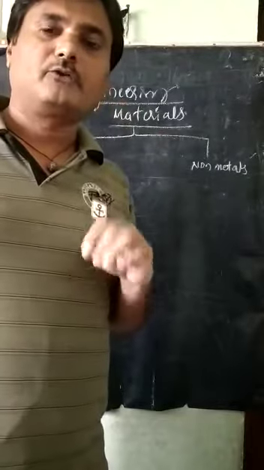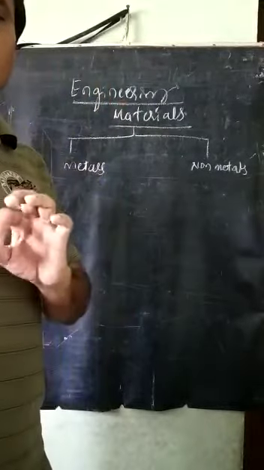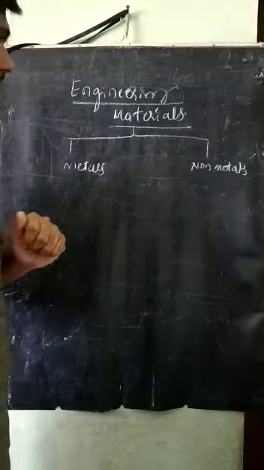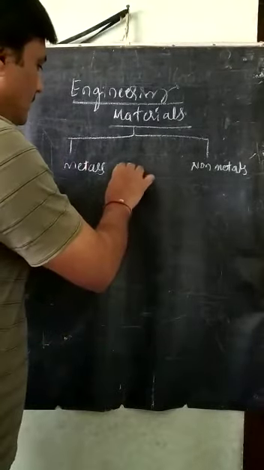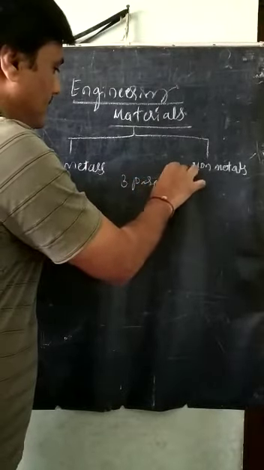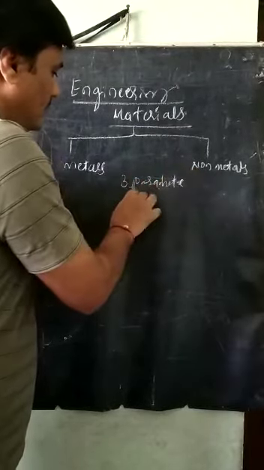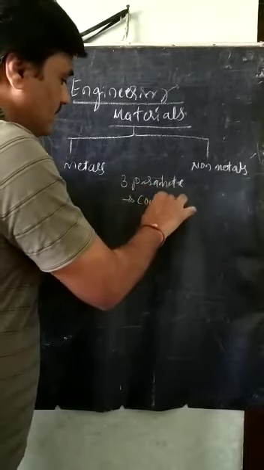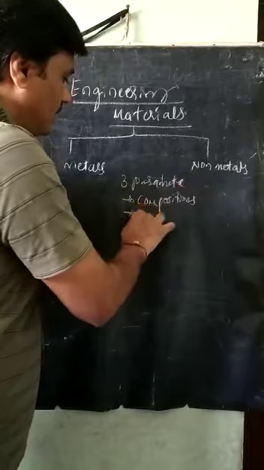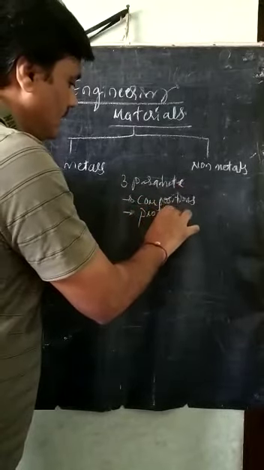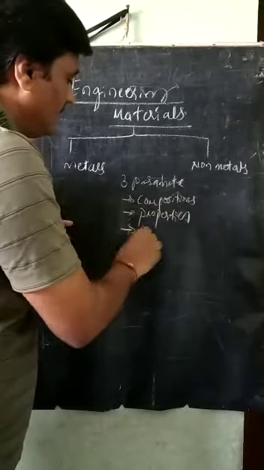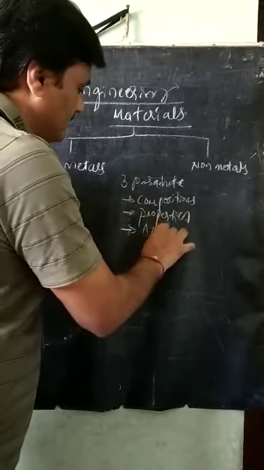Therefore, here we are studying in detail about these metals as well as non-metals, especially three parameters. One is their compositions, and their properties, and we are studying their applications.